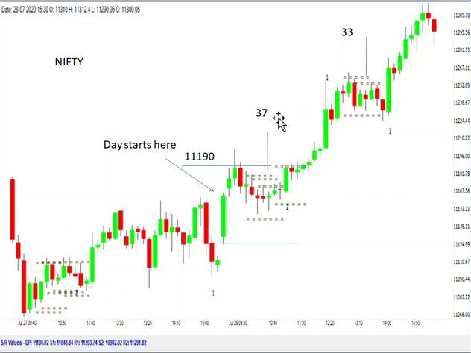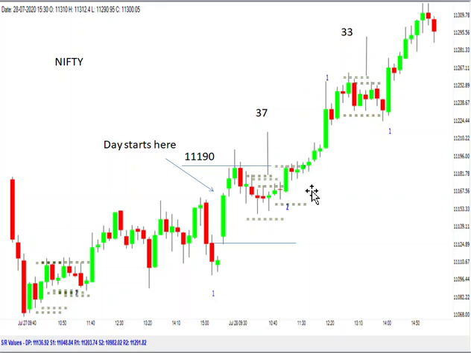Then I kept quiet. And luckily for me again, a second trading range developed. This trading range has a breakout here, and this is the target. The target is the width of the trading range, about 33 points. So I took this trade here, put a stop here and put a sell target here. I got 33 points here.